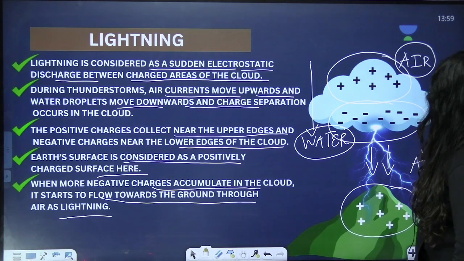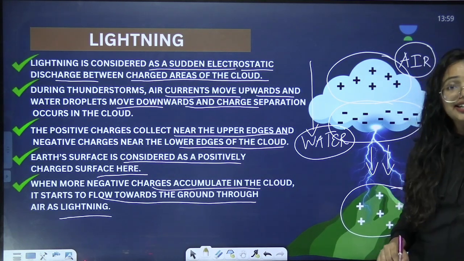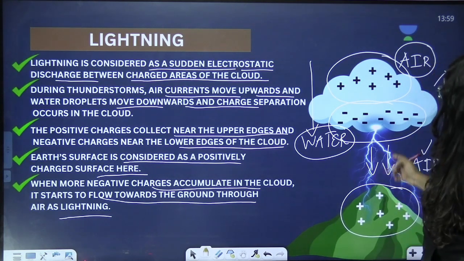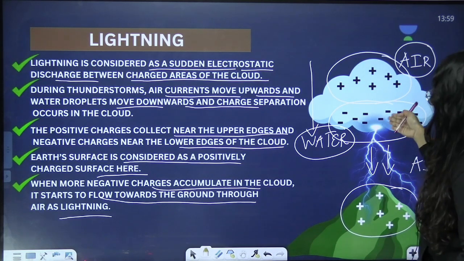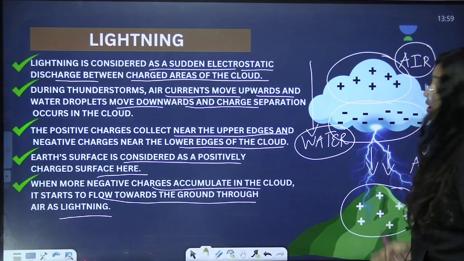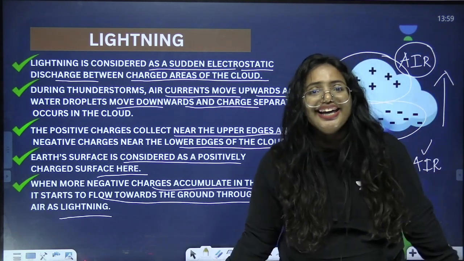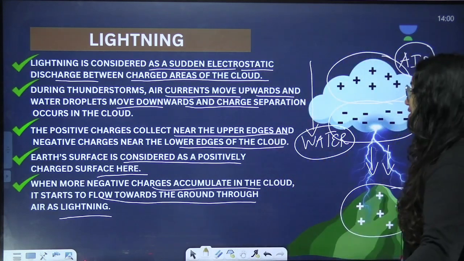But what is there in between? It's air. So air being a bad conductor, but still you can see that the accumulation is very high. So what happens? It just gets into the ground like that as lightning. So this is how the lightning occurs.